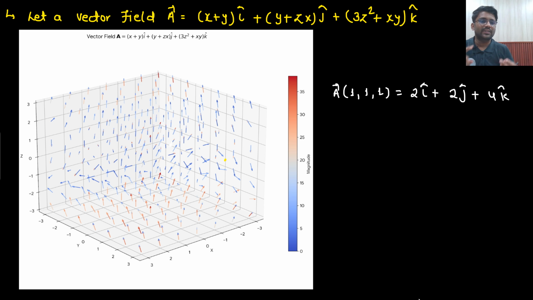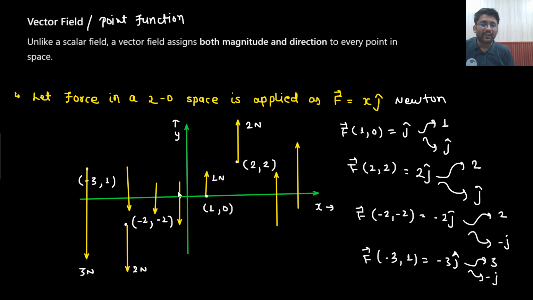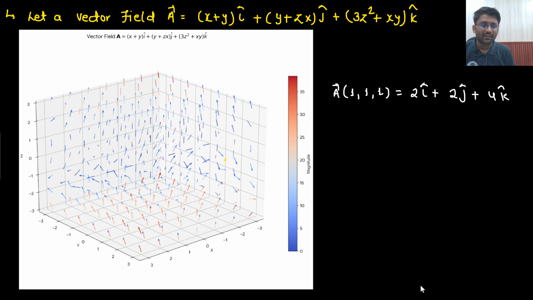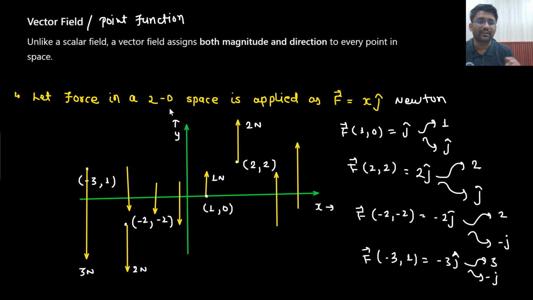Again and again I will be using this term, vector field line. What is the meaning of vector field lines? That means a lot of vectors are there. There is a function which is defined in terms of x and y. Here I defined it only in terms of x. It could be defined in terms of x, y, z, and different vectors are possible. So did you understand the meaning of vector field?